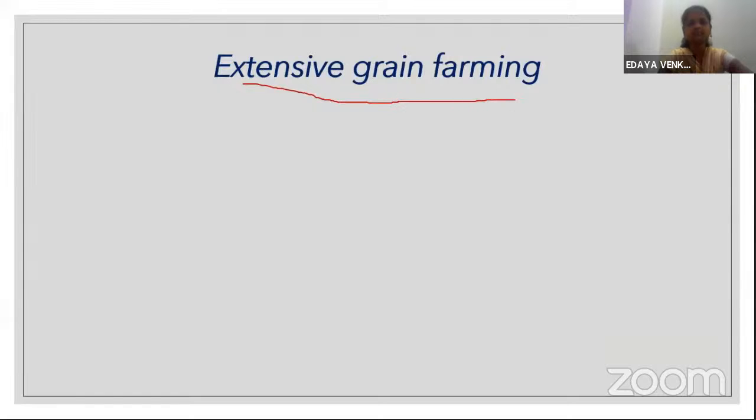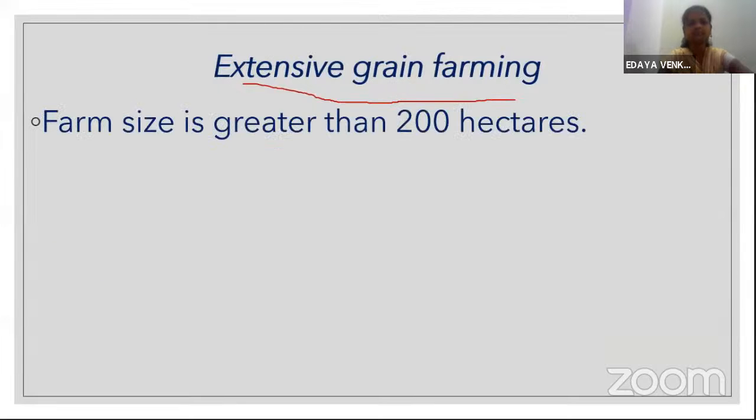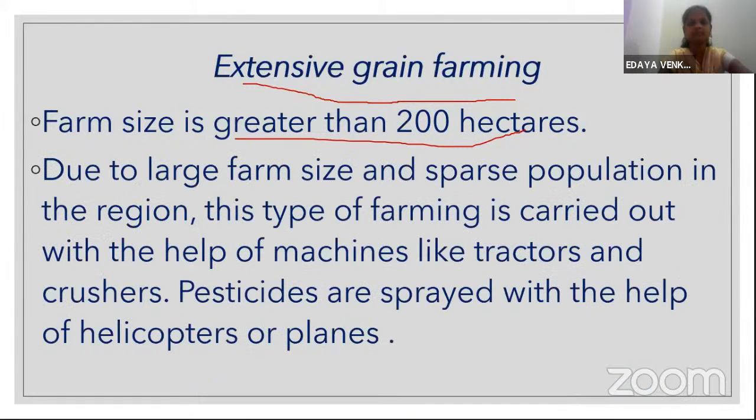The first type of commercial farming is extensive grain farming. The farm size is greater than 200 hectares. You can imagine what a large farm it is. Due to the large farm size and sparse population, meaning low population in the region, this type of farming is carried out with the help of machines like tractors and crushers.